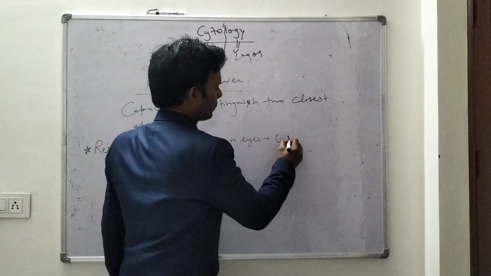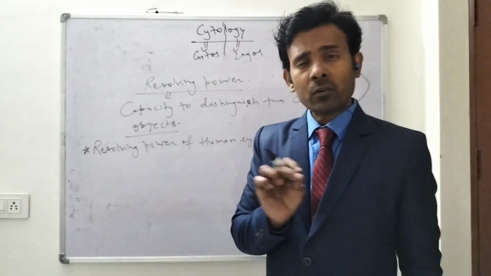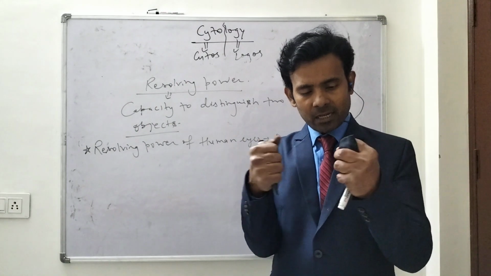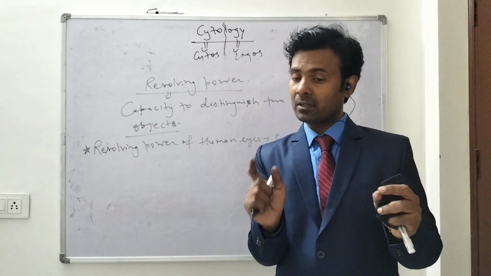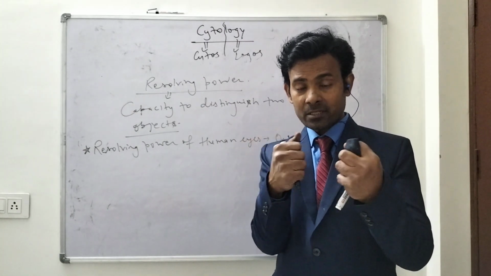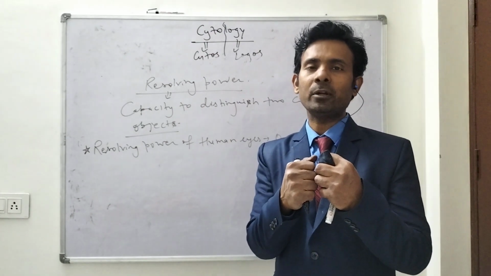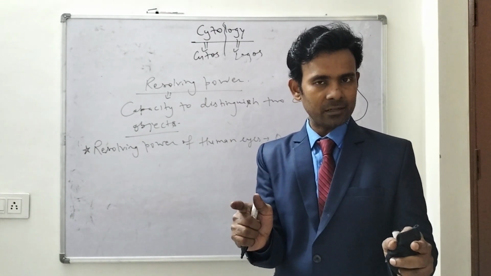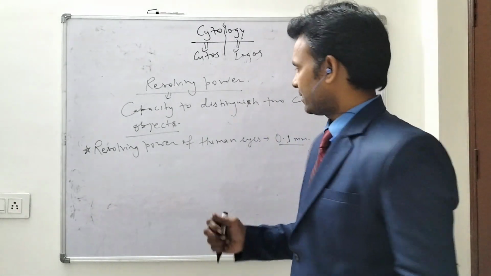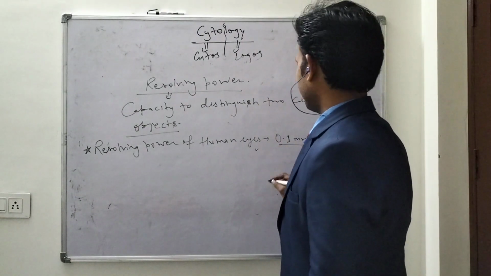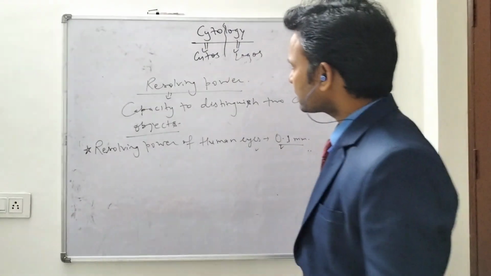What? 0.1 mm, means up to 0.1 mm. If two objects are close, then we can separate them. But if the distance between both objects is less than 0.1 mm, then our eyes are not able to distinguish both, right? Then we will say that both are attached together. So the human eye has a resolving power of 0.1 mm, right?